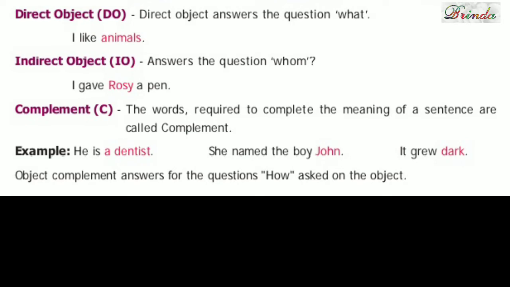Okay, children. Moving on to complement. Complement, short form C. The words required to complete the meaning of a sentence are called complement. Example, he is a dentist. If we stop at "he is," does it sound good? Something is missing. So, a word comes to complete it, that is called dentist. So dentist is the complement. She named the boy John. So, John is the complement. It grew dark. So, dark is the complement. Object complement answers the question how asked on the object. Okay, children.